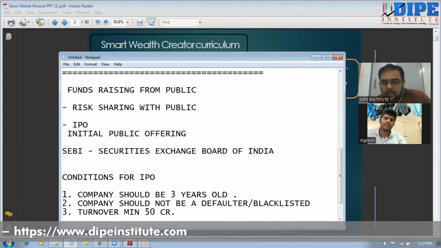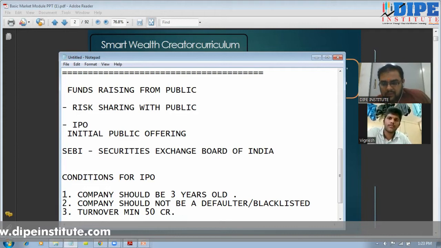So these are the three important conditions: turnover should be minimum 50 crores, the company is not a defaulter, and the company is at least 3 years old. If the company completes these three conditions, that company can apply for the IPO. Now it can apply for the IPO, right? Permission is still given by SEBI, because SEBI verifies all the things.